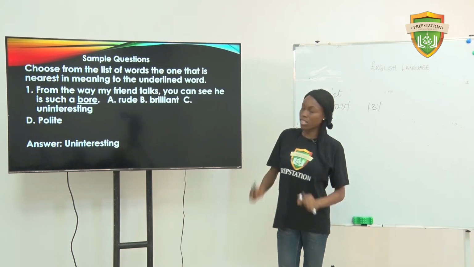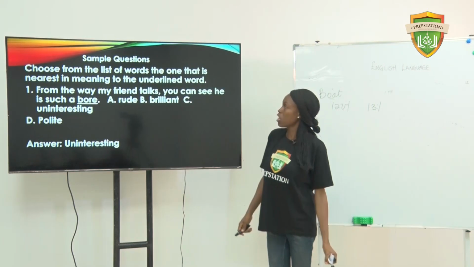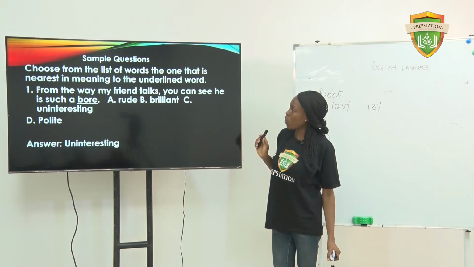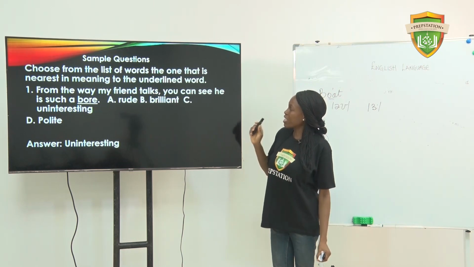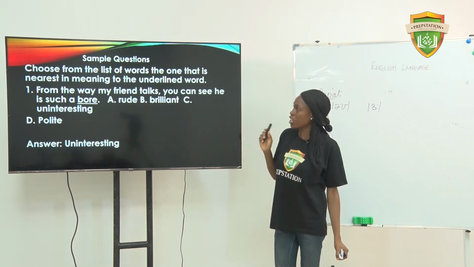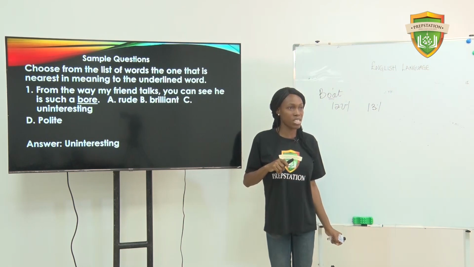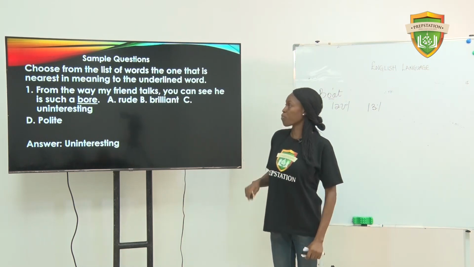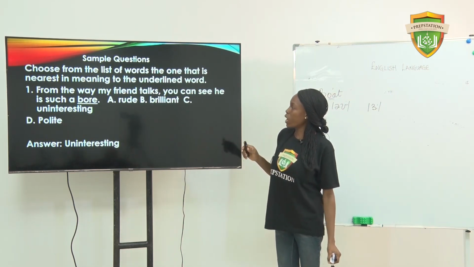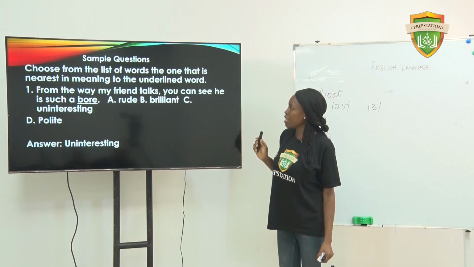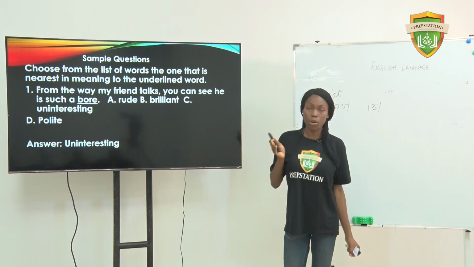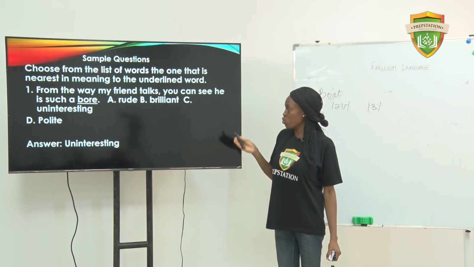Let's look at the sample questions. It says, choose from the list of words the one that is nearest in meaning to the underlined word. Nearest in meaning, which is the synonym. Number 1, from the way my friend talks, you can see he is such a boy. A, rude.